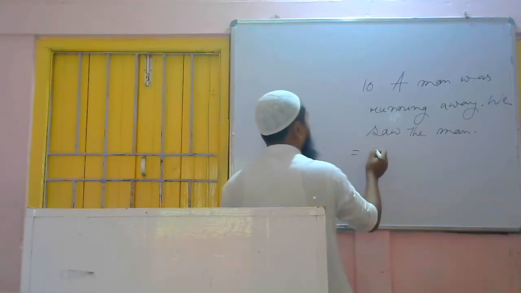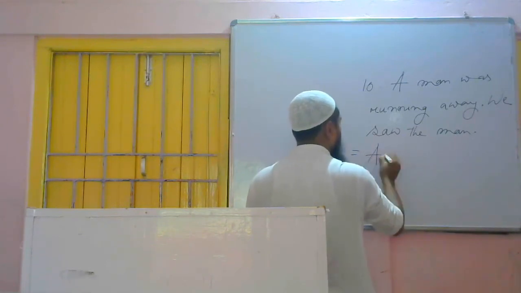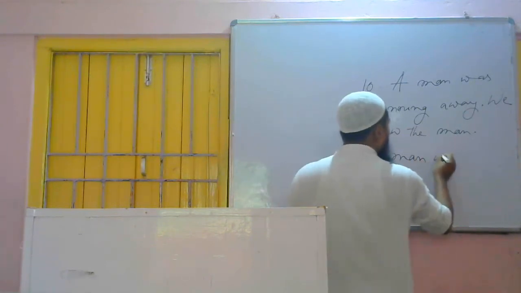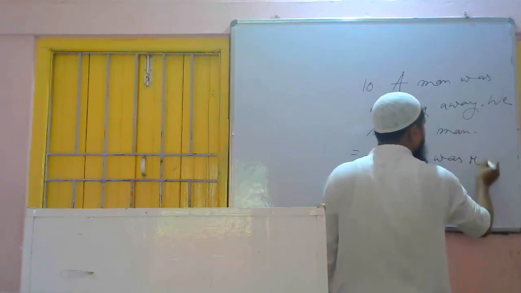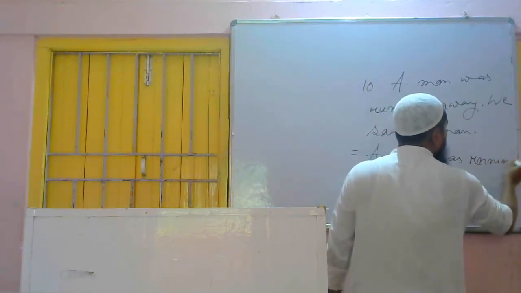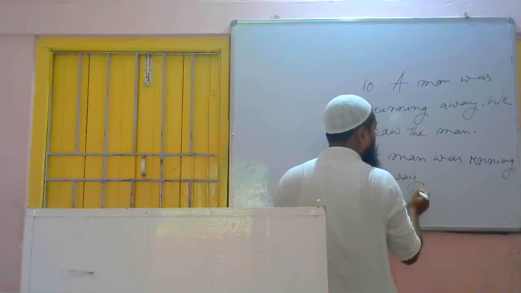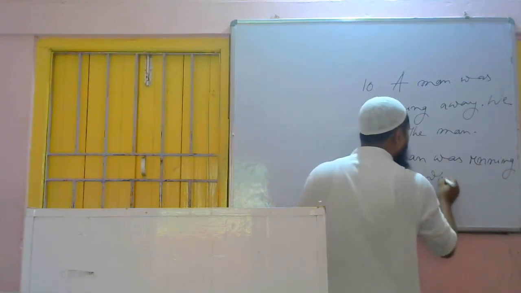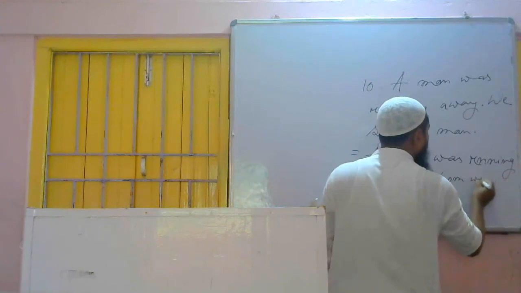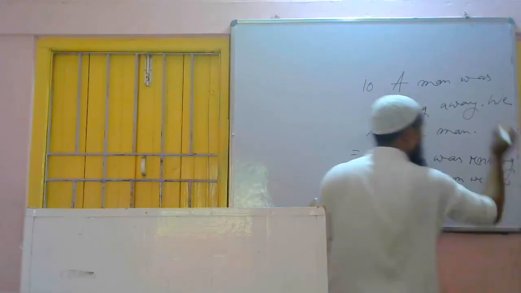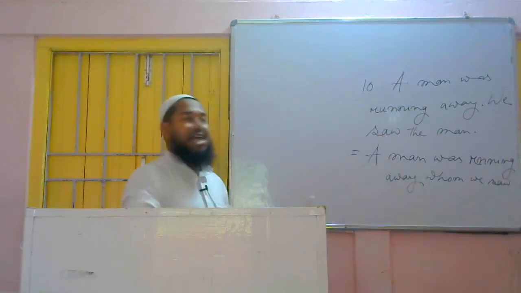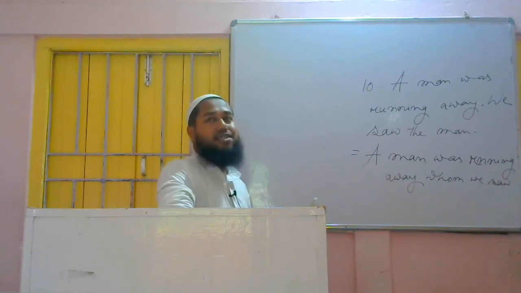Another one, a man was running away. Some of you may have thought in this way also. A man was running away, whom we saw. This is also correct. This is also correct answer.